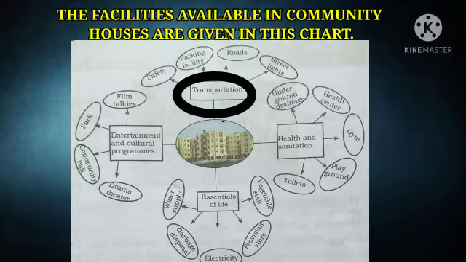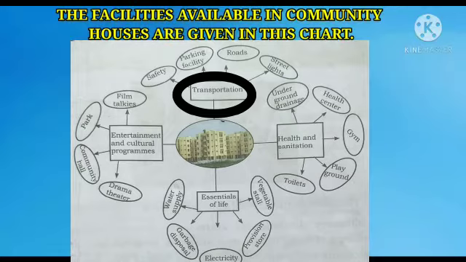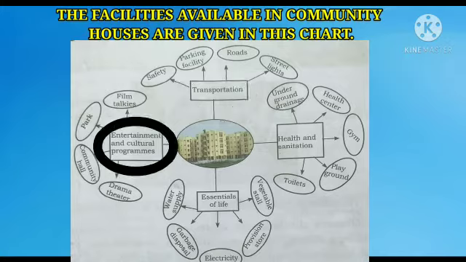Next is transportation. Street lights, roads, parking facilities, and safety for your vehicles is also important, isn't it? So transportation comes into work there. The last one is entertainment and cultural programs. We just cannot live the same life every day. We need entertainment and we need different programs like film talkies or park, community hall, drama theaters. These are for entertainment purposes, which can help you keep entertained in your day-to-day life.